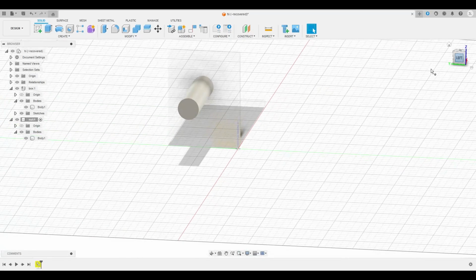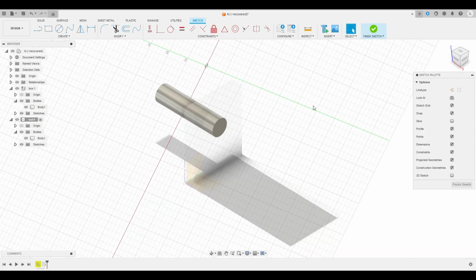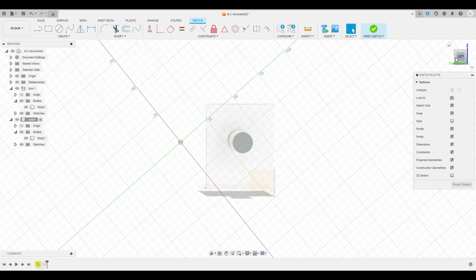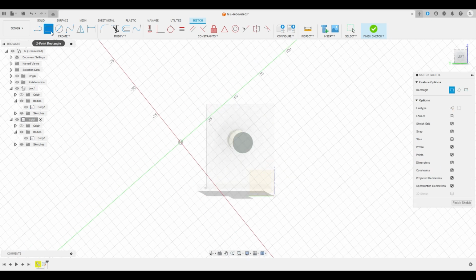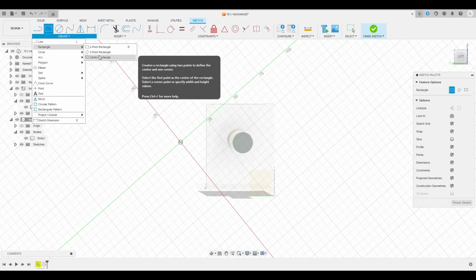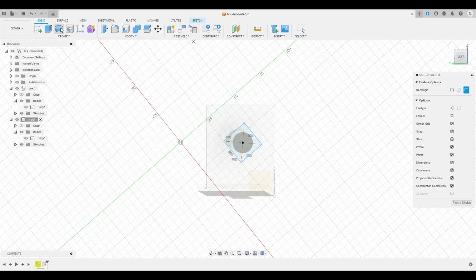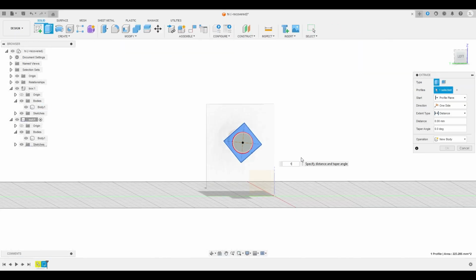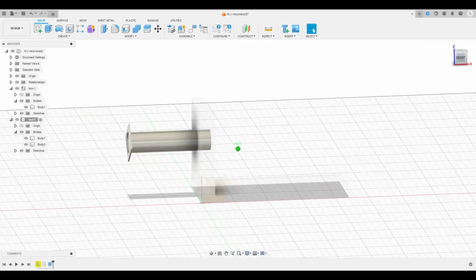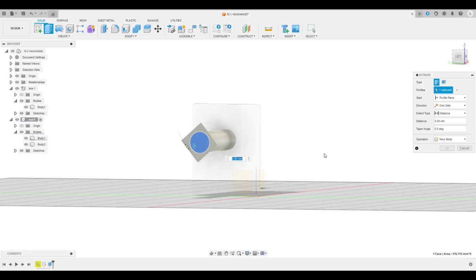And then at the front sketch, we want to create a plane. I'm going to create a center rectangle box. And we want to extrude this by 1 millimeter. Extrude this by an additional 1 millimeter. Okay.